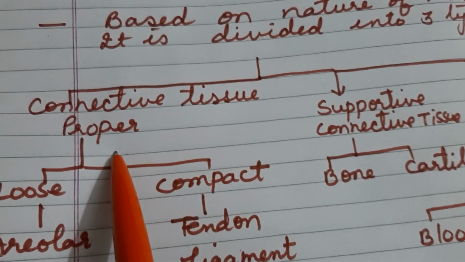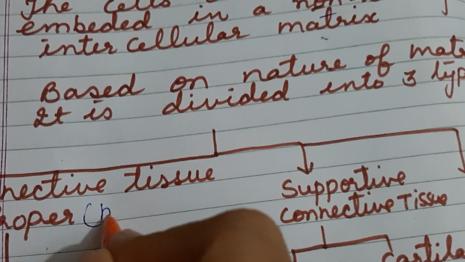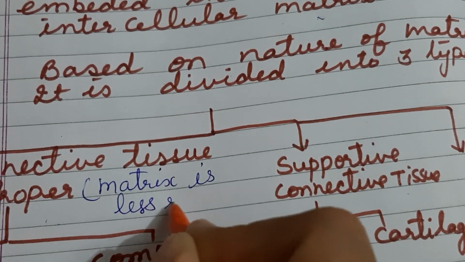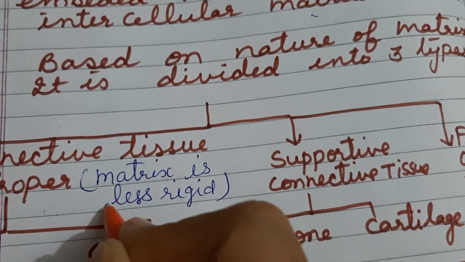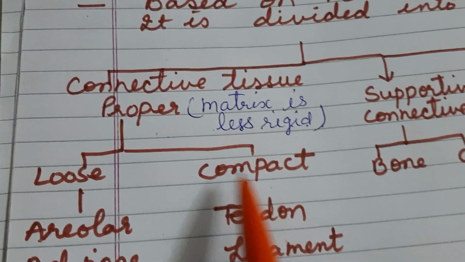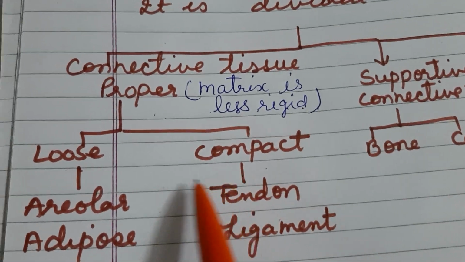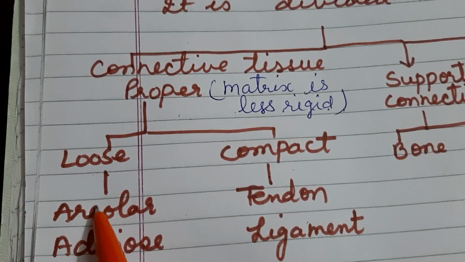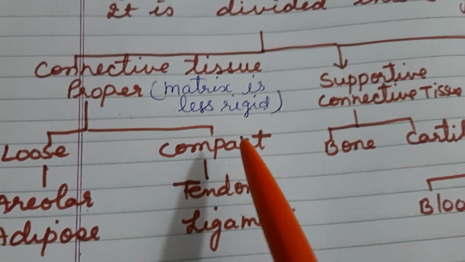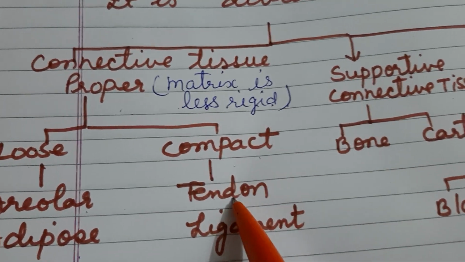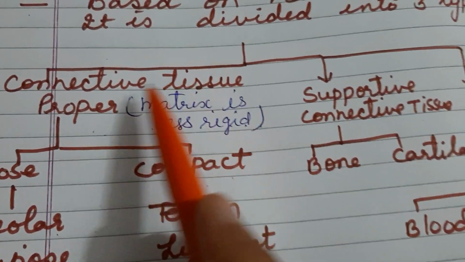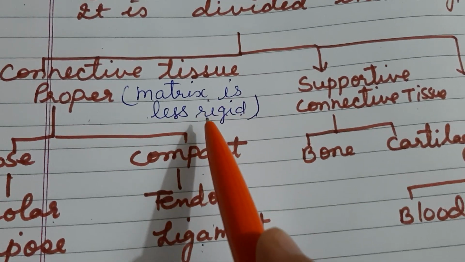Connective tissue proper means in this the matrix is less rigid. Rigid means hard, so it is less rigid, means it is not very hard. Now it is again of two types, loose as well as compact. If it is loose, then two types of connective tissues are there, areolar connective tissue and adipose connective tissue. And if it is compact, then the tendons and the ligaments. These are again the different types of connective tissue which come in the category of connective tissue proper, where the matrix is less rigid.